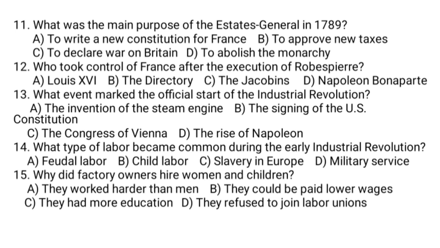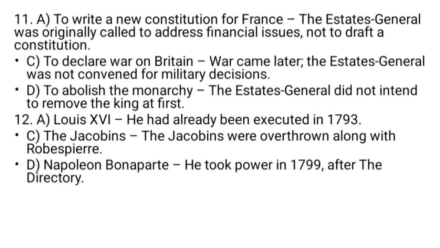C says to declare war on Britain, but war came later. The Estates General was not convened for military decisions. D says to abolish the monarchy. The Estates General did not intend to remove the king at first. Reasonably, B is the correct answer. Question number 12.